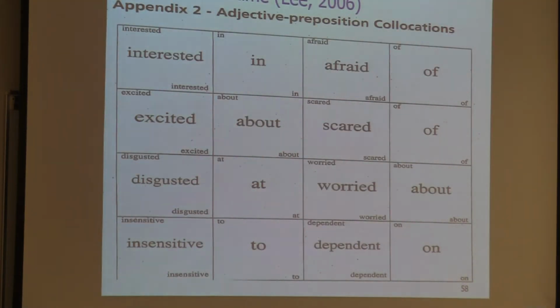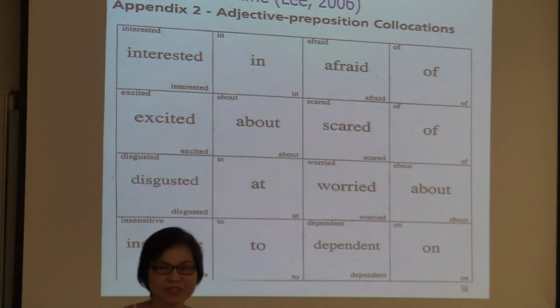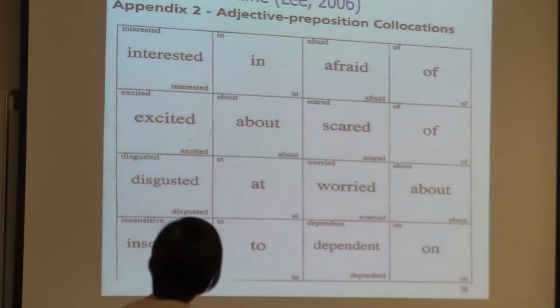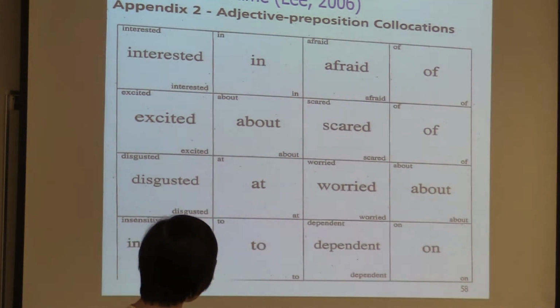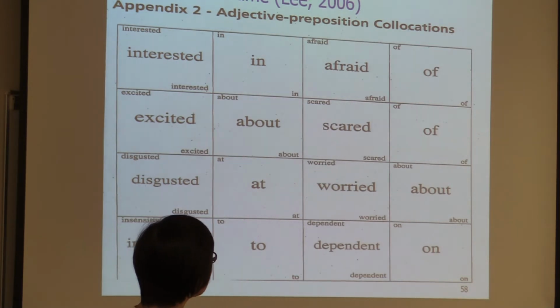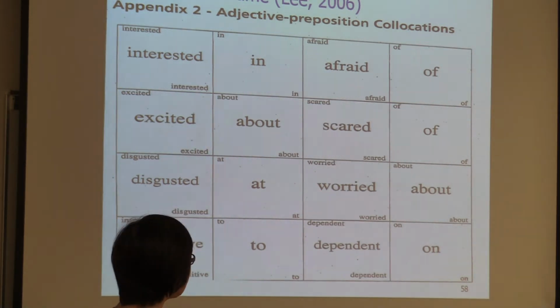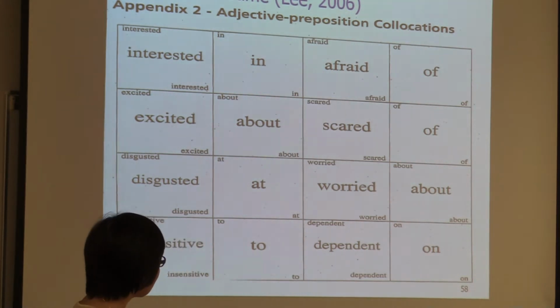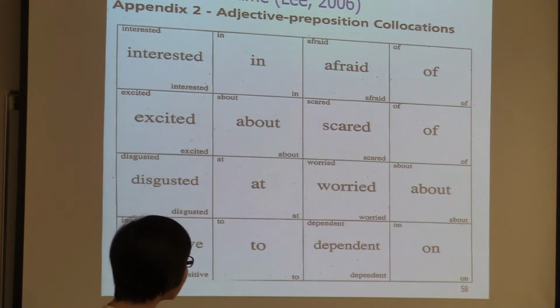Well, we can also teach adjectives in the form of a game, of course. So I wrote an article about using games. So adjective preposition collocations like interested is followed by in, excited about, insensitive to, worried about, and so on.